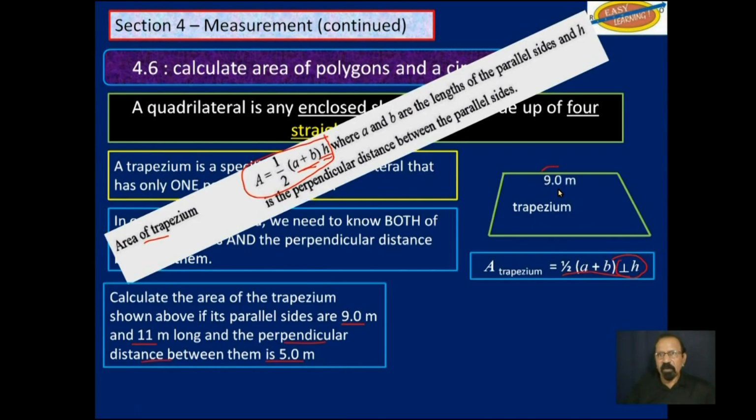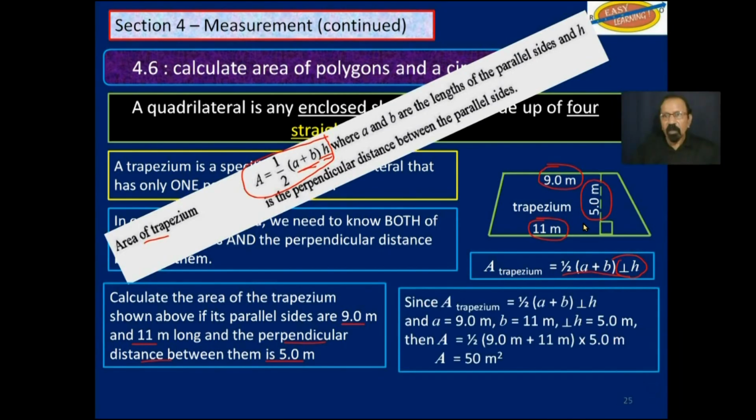So if this side here is 9.0 meters, and this side down here is 11 meters, and the perpendicular distance between them is 5.0 meters, we have enough data to find the area. So we substitute the numbers we are given. We know A is 9, B is 11, and perpendicular H is 5. Substitute that, and we get 50 square meters.